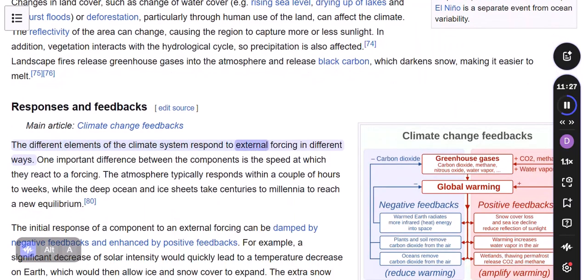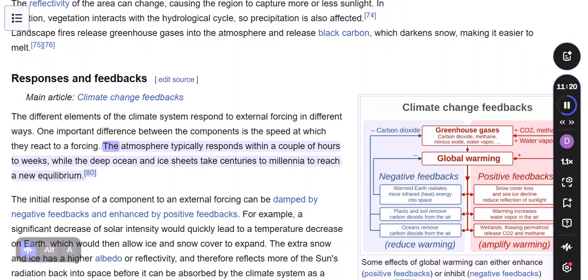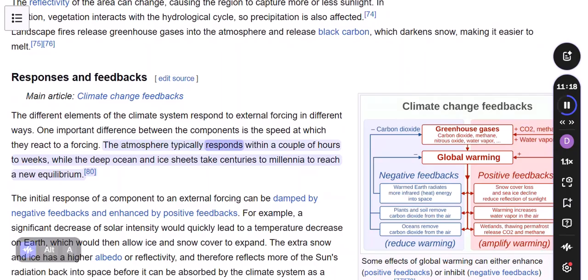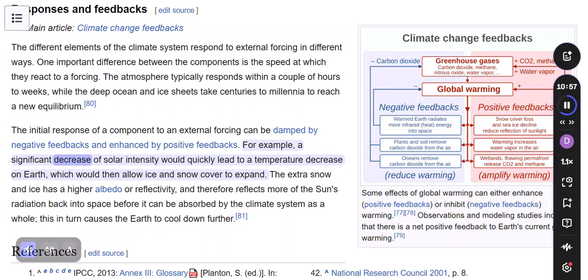The different components respond to external forcing in different ways. One important difference between the components is the speed at which they react to a forcing. The atmosphere typically responds within a couple of hours to weeks, while the deep ocean and ice sheets take centuries to millennia to reach a new equilibrium. The initial response of a component to an external forcing can be damped by negative feedbacks and enhanced by positive feedbacks. For example, a significant decrease of solar intensity would quickly lead to a temperature decrease on Earth,